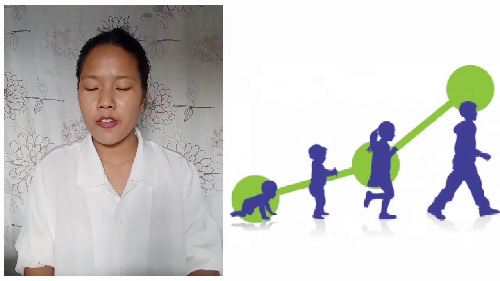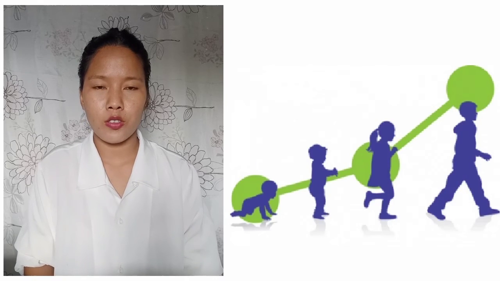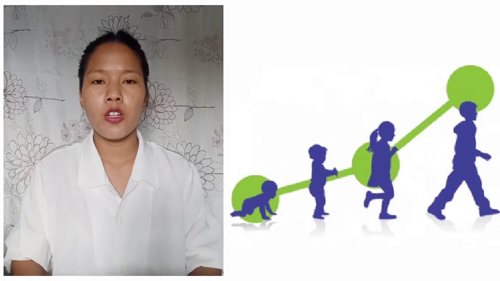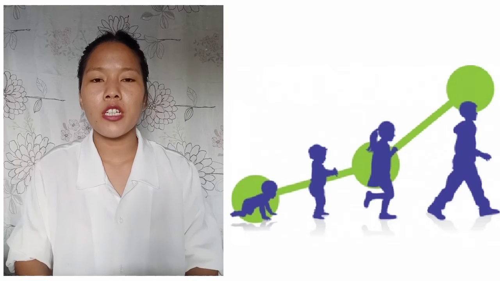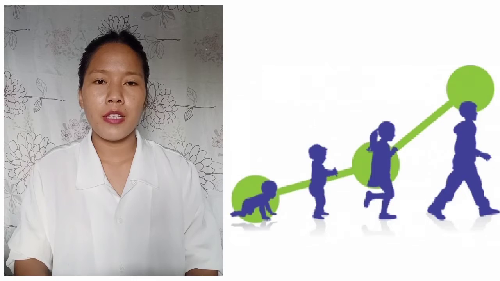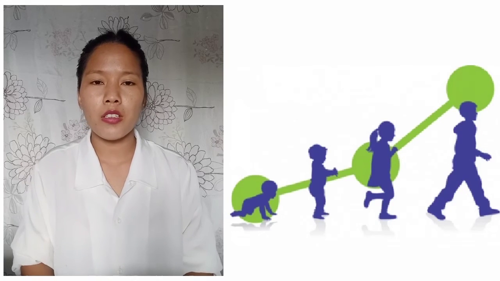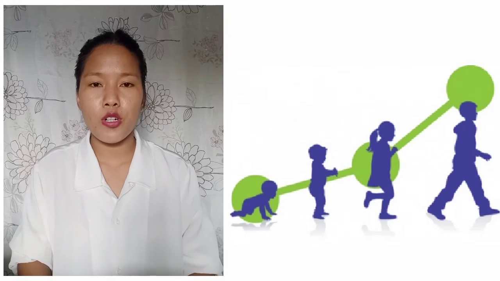Now the next one is development of reproductive organs. During puberty, the male and the female reproductive organs become fully developed, and they start producing male gametes and female gametes. Now the third one is development in the mental, intellectual, and emotional aspects.